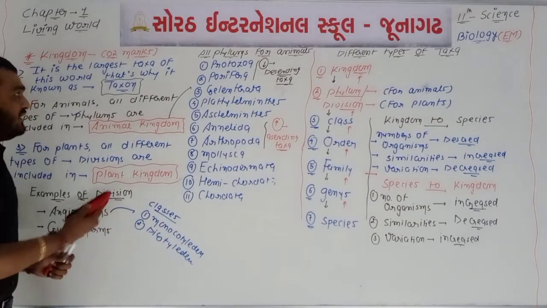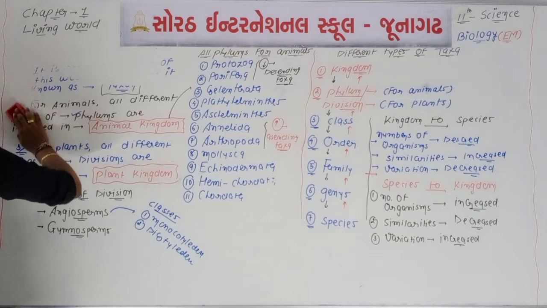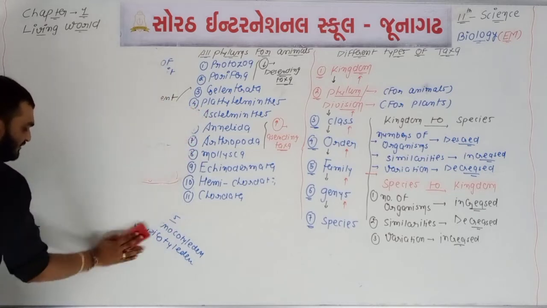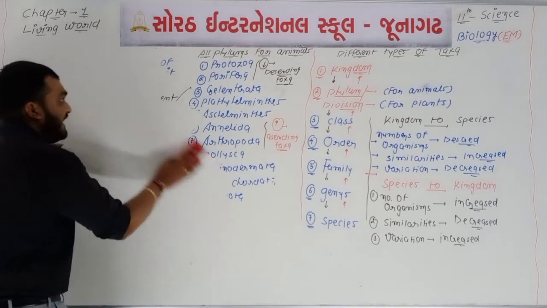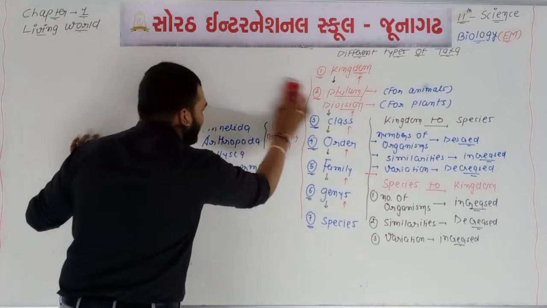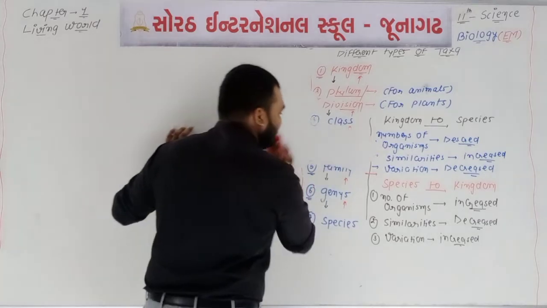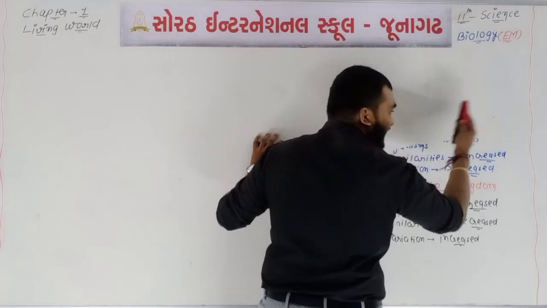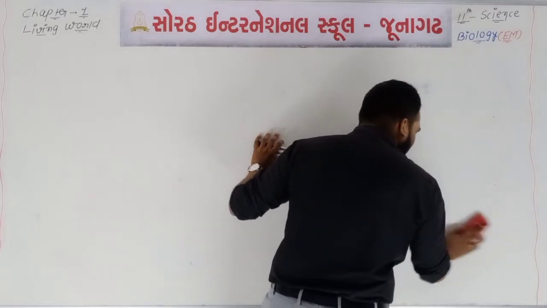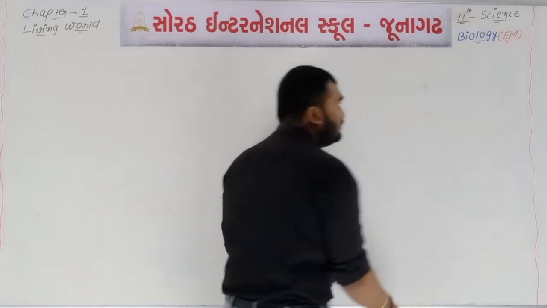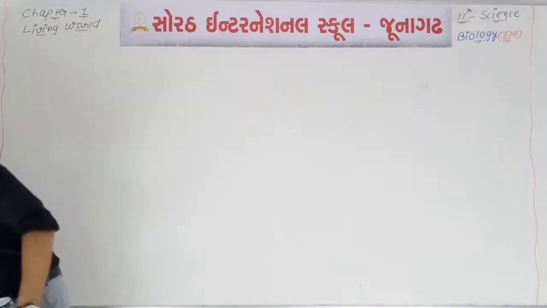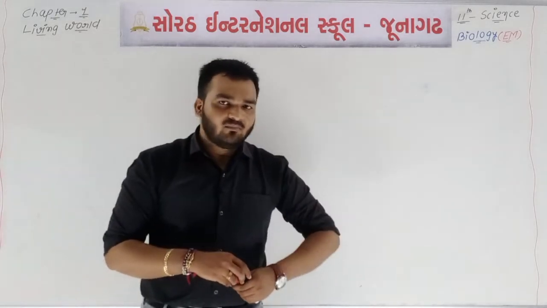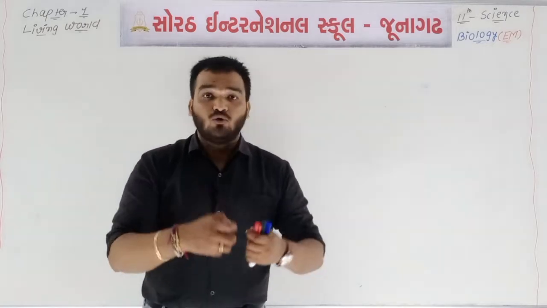Okay, and now in the second part of today's lecture, we will talk about one table. See, in your textbook there is table number 1.1. A total of 4 organisms are there, and the classification or systematic position of all 4 different types of organisms is given. This table 1.1 is given on the right-hand side of your textbook. It is very important, and 2 or 3 MCQs will be asked from table number 1. We will not talk about all 4, but we will try to understand how to write this.